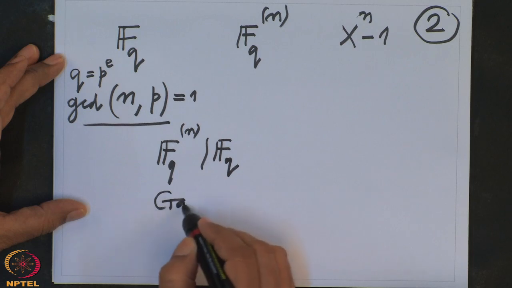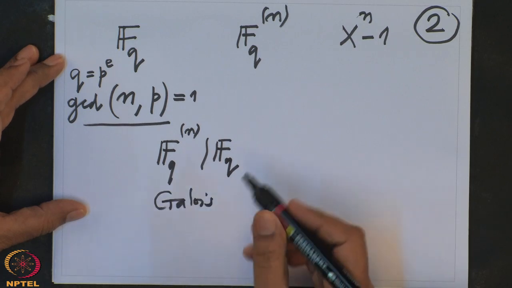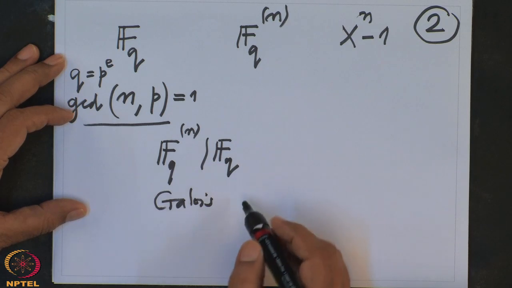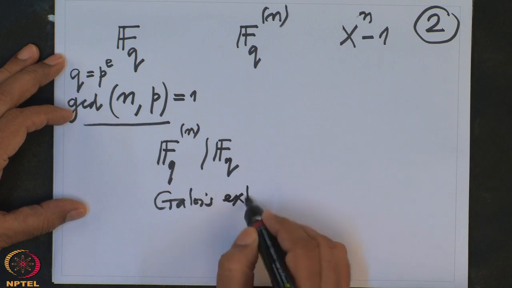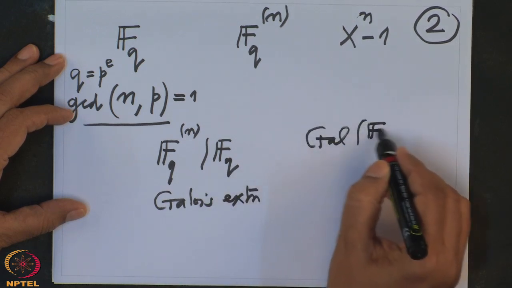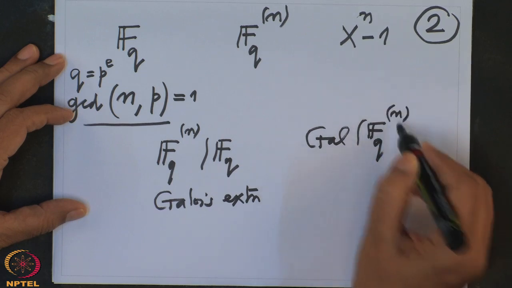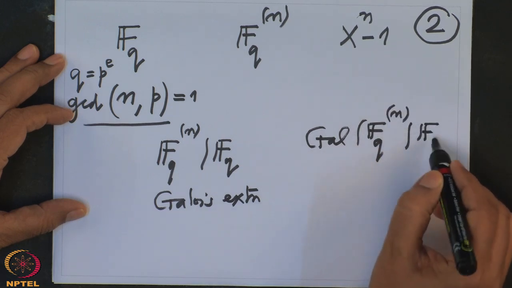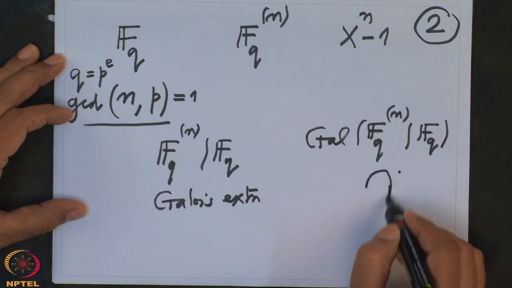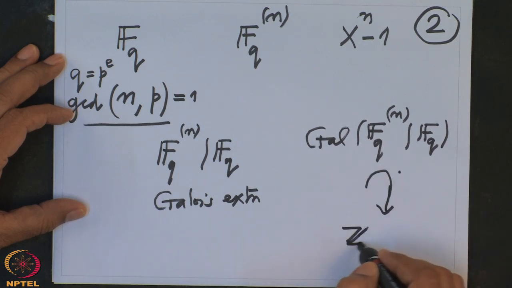We already know that a finite extension of a finite field is always cyclic. So this is a Galois extension with cyclic Galois group, and this is only a subgroup of Z_n^×.